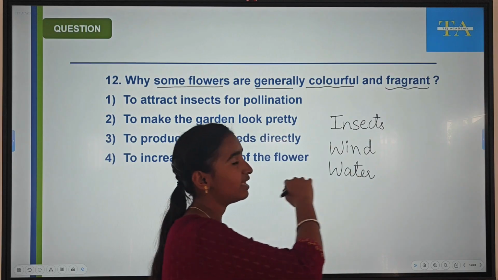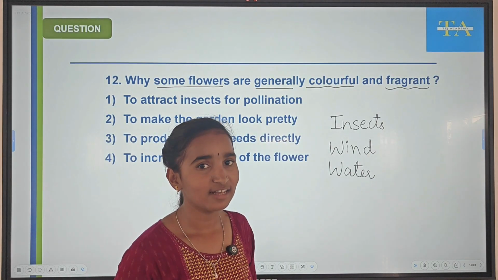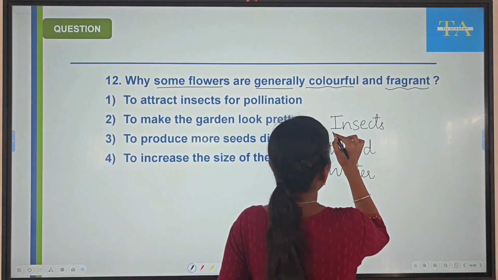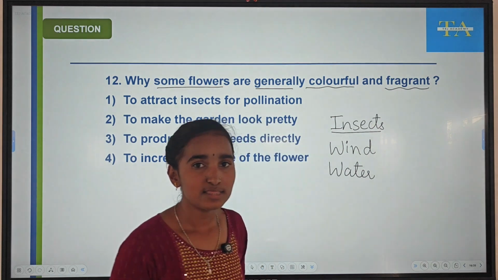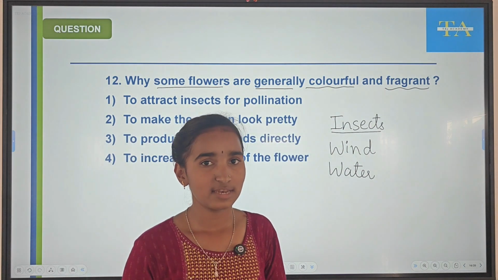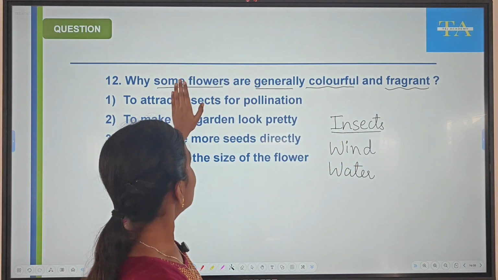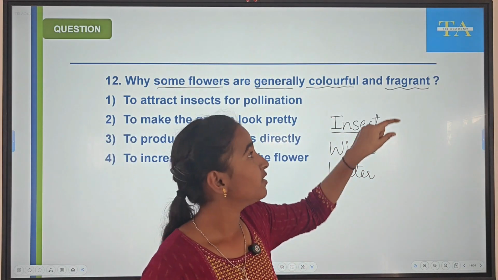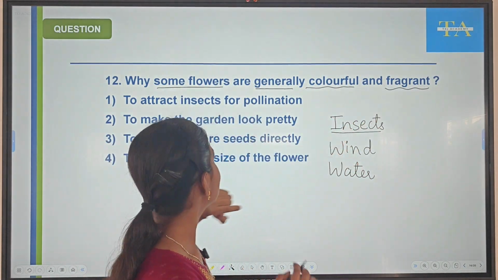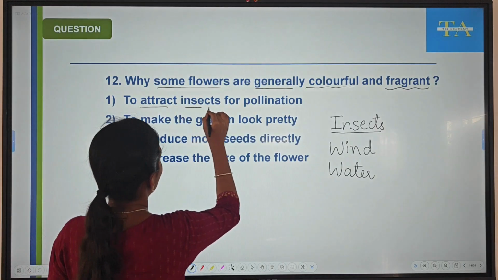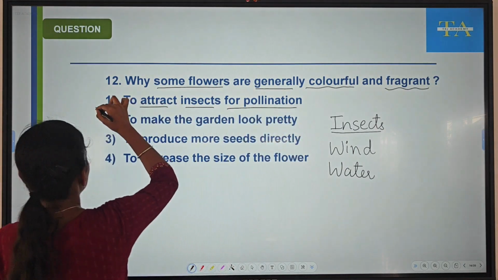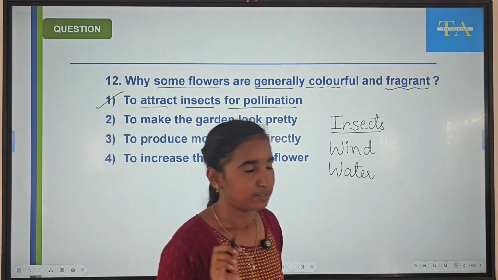Through all these agencies, pollination can occur. If the plant is getting pollinated by insects, it should attract insects to carry out its function. Hence, some flowers are generally colorful and fragrant to attract insects for pollination. So this is our right option.